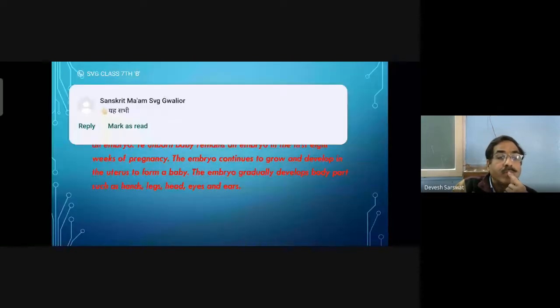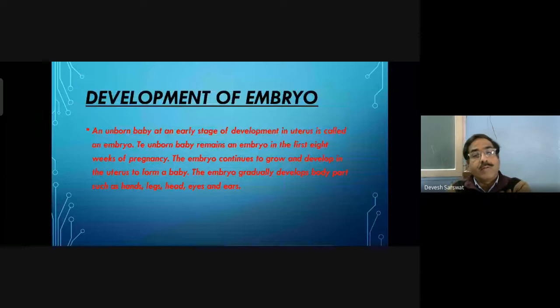Development of embryo. A baby at an early stage of development in the uterus is called an embryo. The baby remains an embryo in the first 8 weeks of pregnancy. The embryo continues to grow and develop in the uterus to form a baby. The embryo gradually develops body parts such as hands, legs, head, eyes, and ears.